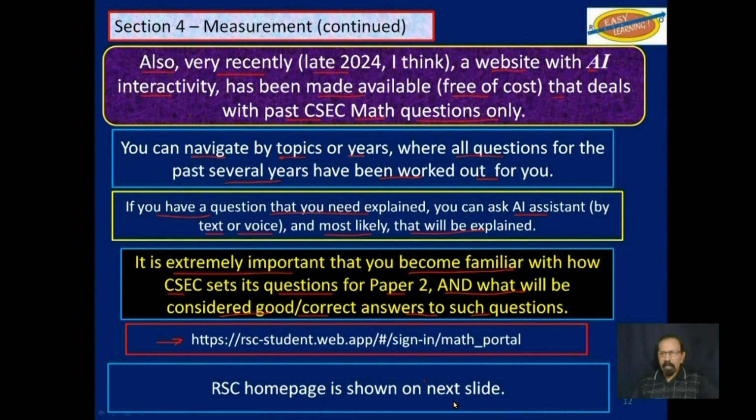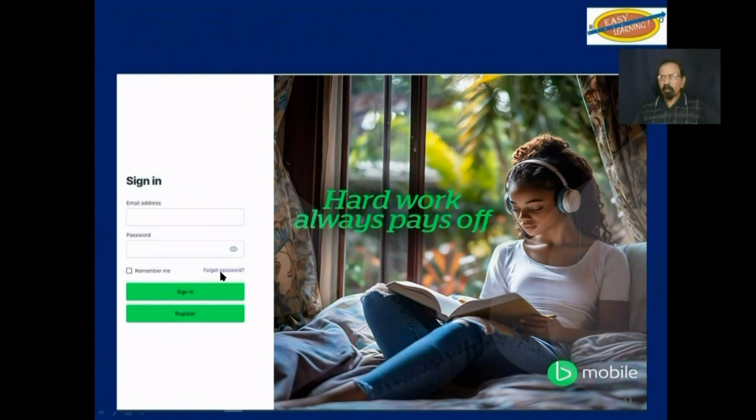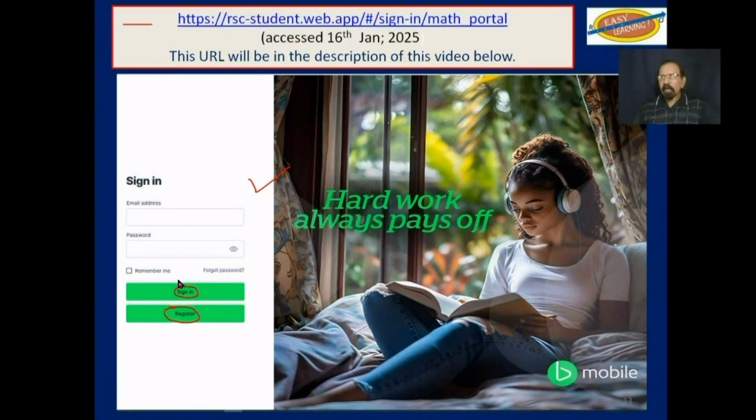On the next slide, I will show you what the home page looks like for RSC. And this is what the home page looks like. You will first have to register, and subsequent to that, sign in. Again, this is the URL up here. This URL will be in the description of this video below, so you can easily click on it and you will be redirected to this website.